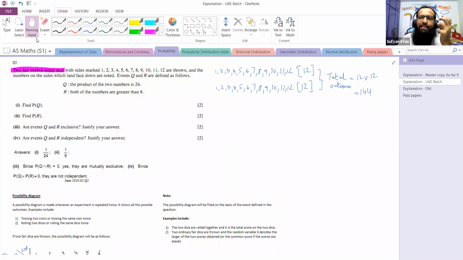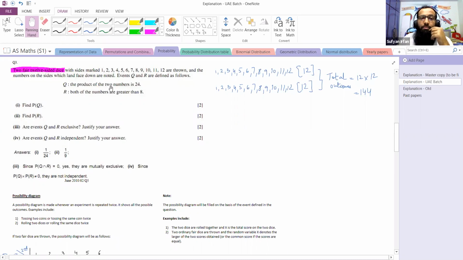If we talk about a 6-sided dice, and two fair dice are thrown, 6 outcomes of the first dice and 6 outcomes of the second dice, the total number of outcomes will be 6 multiplied by 6, which is 36. Over here, this is a question of June 2010, paper 6-2, question number 5. Total outcomes are 12 multiplied by 12, that is 144. Now we have to move on to event Q.